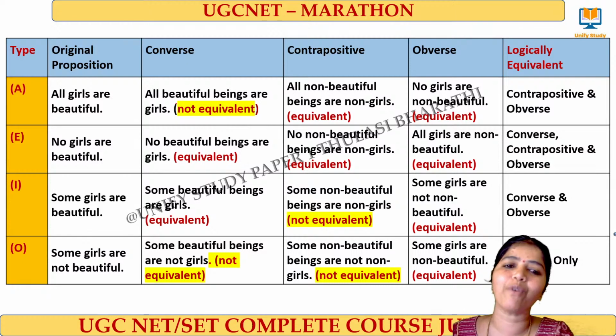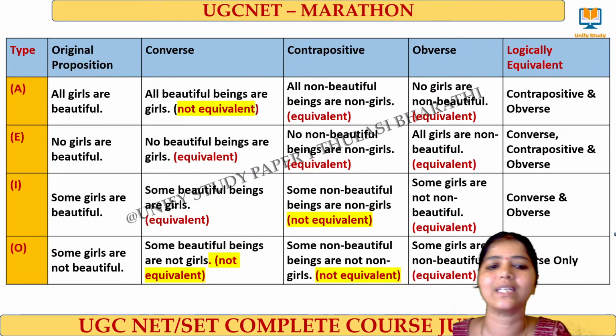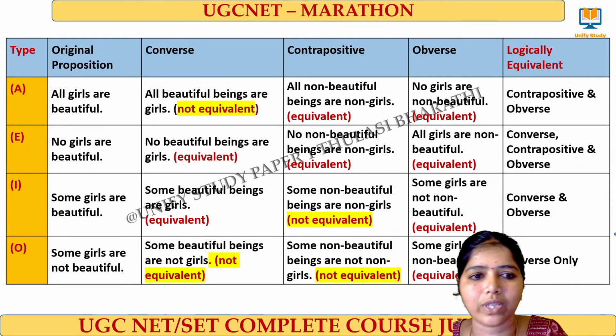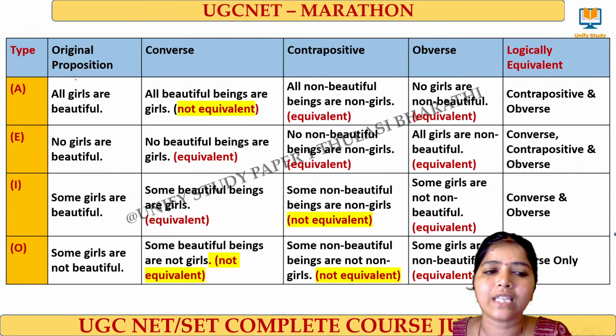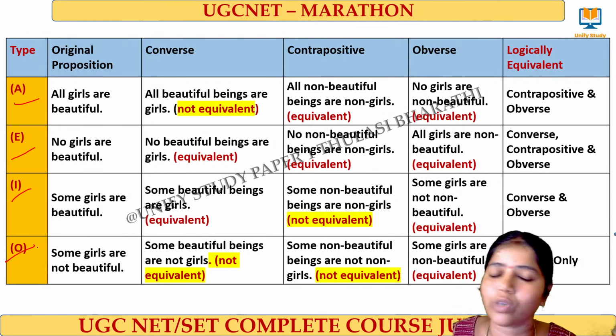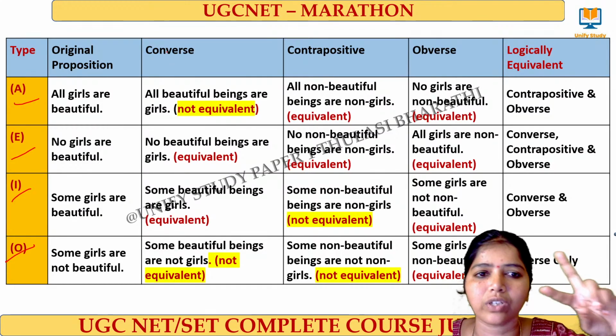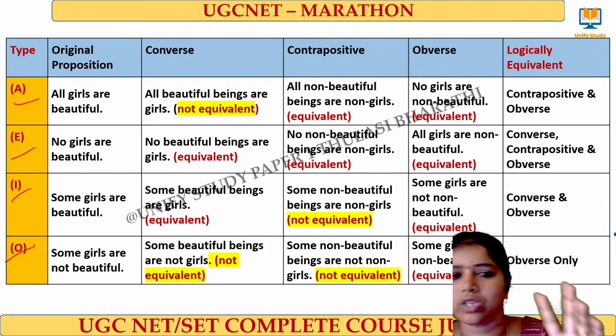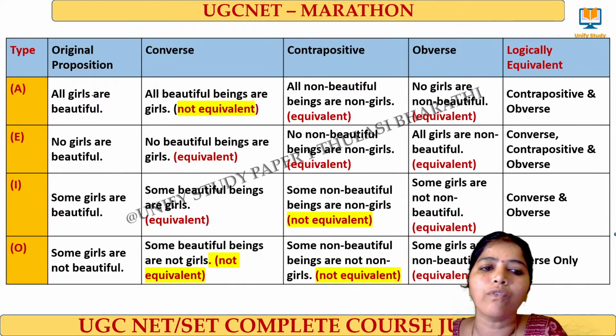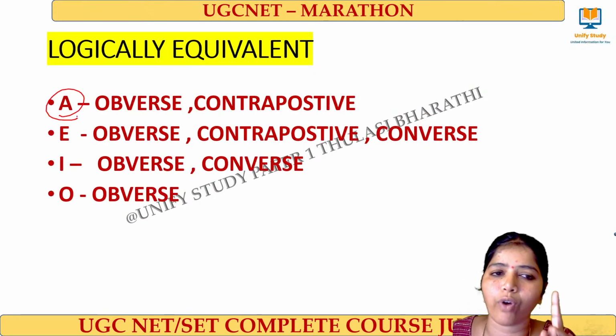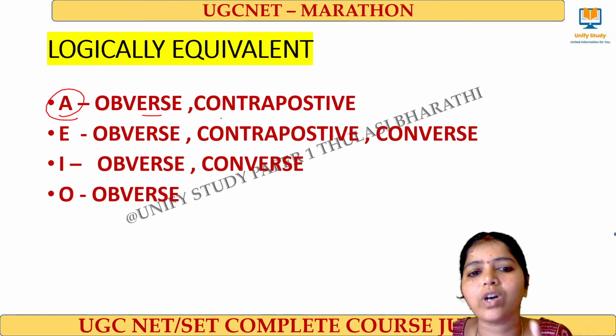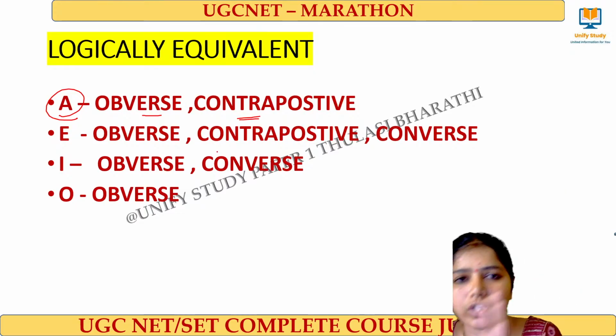Next we move to logically equivalent statements. This one single table is enough to remember all those things. I have consolidated it here. It can be A type, E type, I type, O type proposition, where we have the converse, contrapositive and obverse. What are all the equivalents here? For an A type statement, obverse and contrapositive are logically equivalent.